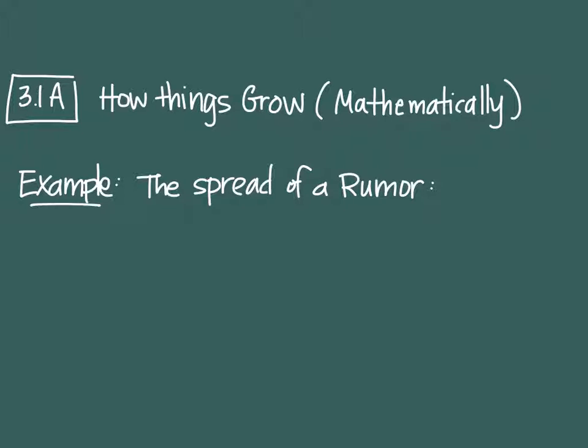All right, so what you're going to be given is an equation which describes the spread of a rumor. So here's your equation. R equals 1,200 divided by 1 plus 49 e to the negative 0.9t.